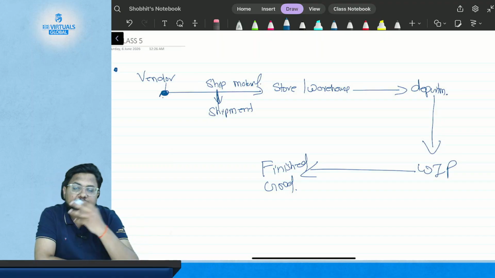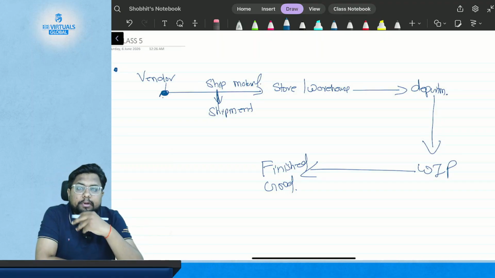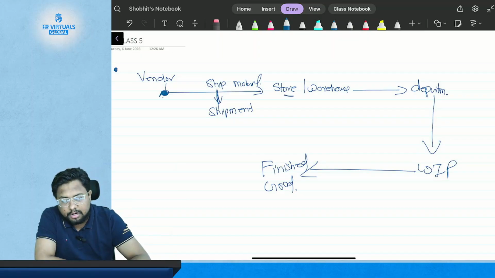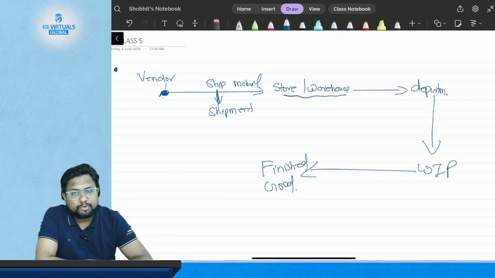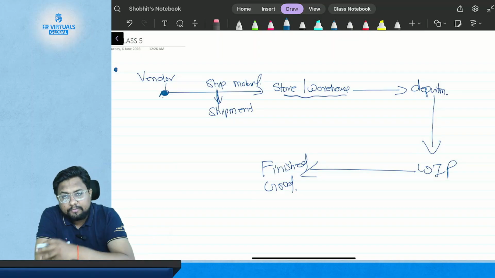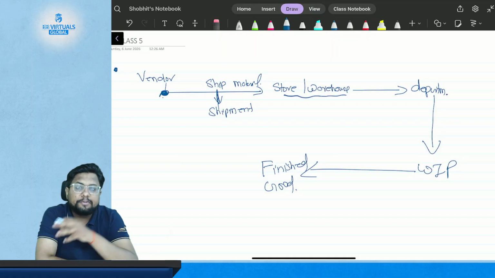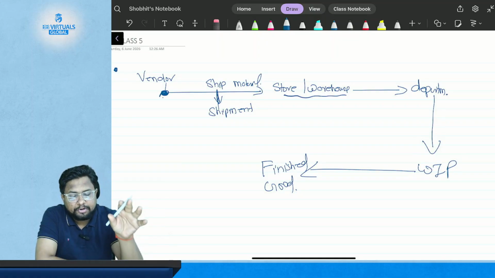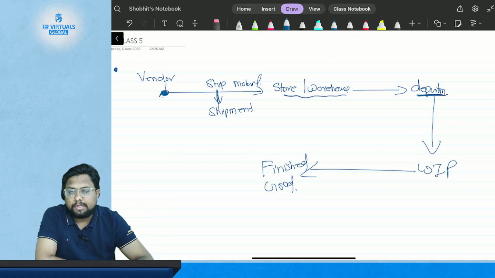Then the store or warehouse will receive the material, so you know that your material is with your store or warehouse. Then when the warehouse or store transfers the material to your concerned department, it will be with the department, and you will know when the department issues it to the WIP, and when WIP issues it to finished goods.